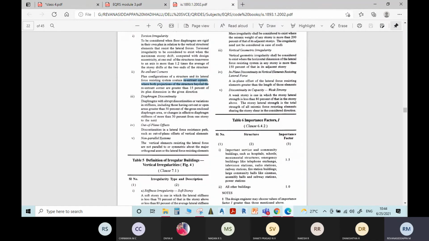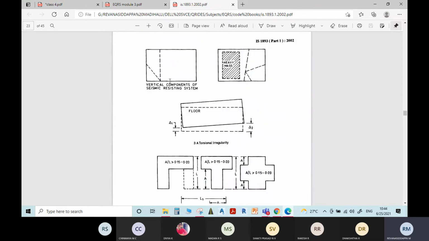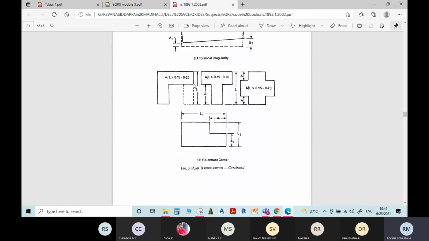The plan configuration of a structure and its lateral force resisting system contain re-entrant corners, where both projections of the structure beyond the re-entrant corner are greater than 15% of its plan dimension in the given direction. So when we call a building as having re-entrant corners, this is the condition. For this, he has given the figure. If you see the figure, you will be able to understand it properly.